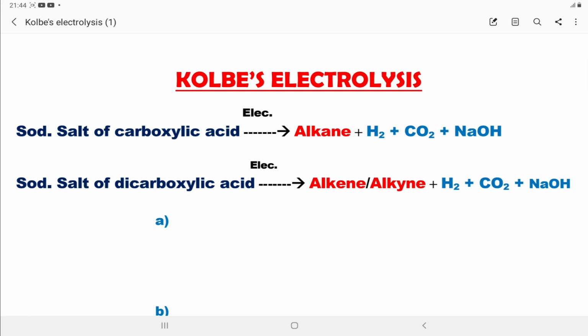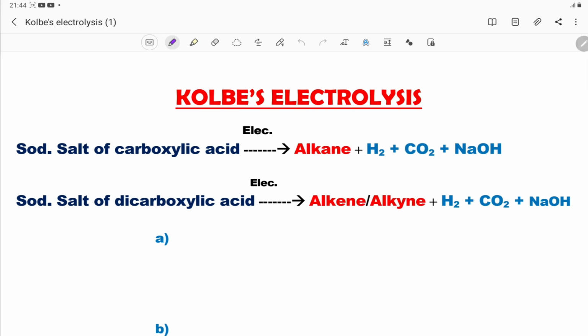Today's topic is Kolbe's electrolysis reaction. If you see the main theory of Kolbe's electrolysis, the statement is like this: the sodium salt of a carboxylic acid, when it undergoes electrolysis, produces alkane.